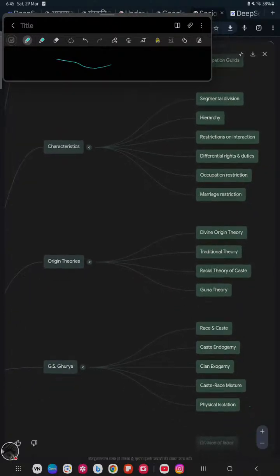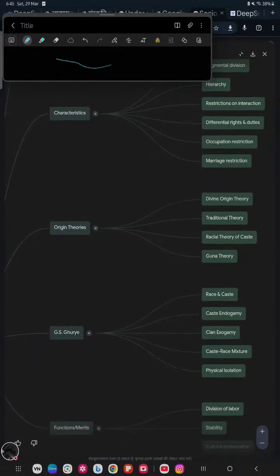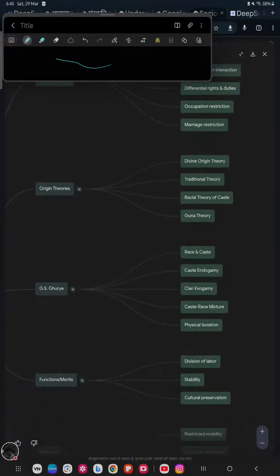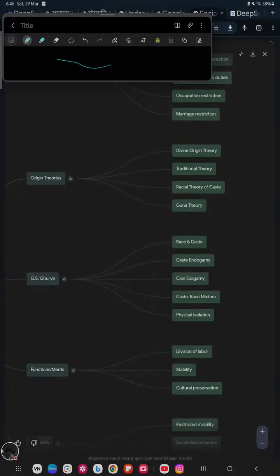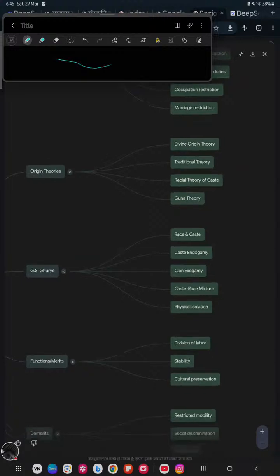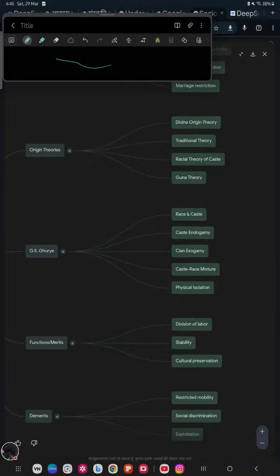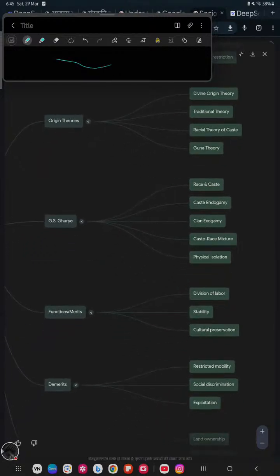There come occupational and marriage restrictions, and then in the origin theories we have the divine origin theory by the various body parts of Brahma, and then the traditional theory and the racial origin theory which is based on the colors, and then comes the Guna theory which is studied in